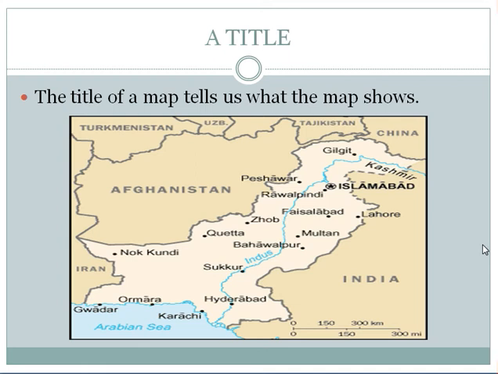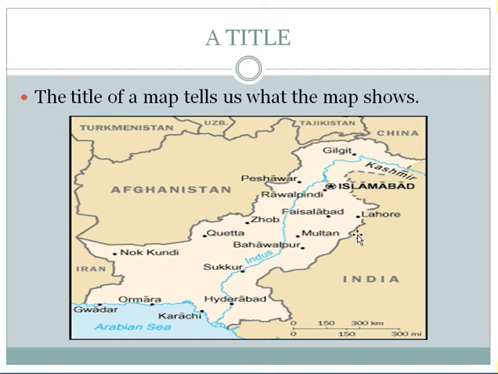Students, you can see on the map the major cities, neighbor countries, provinces, and capital cities. Look at the map. These are the neighbor countries: Afghanistan, India, Iran, China.